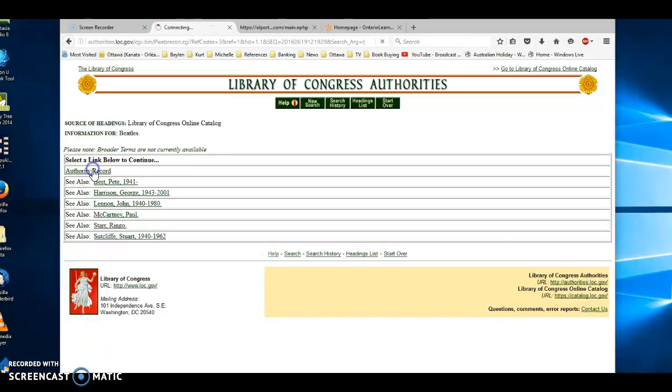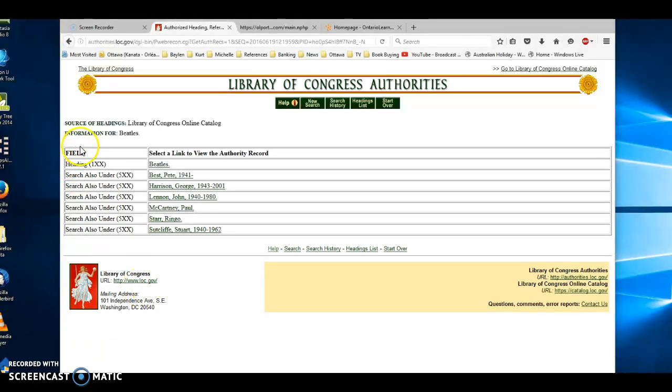We can click on Authority Record, and you'll see here it's giving you the main heading, and the 1XX is from MARC coding. So if you ever do any MARC coding in the future in cataloging, the 1XX is the 100 field, which is the main field, and it has the Beatles. It also has Search Also Under, which is the same as See Also. The See Also headings, they call it the Search Also Under headings for the 500 levels. And this again is all the other subject headings that are related to the Beatles.